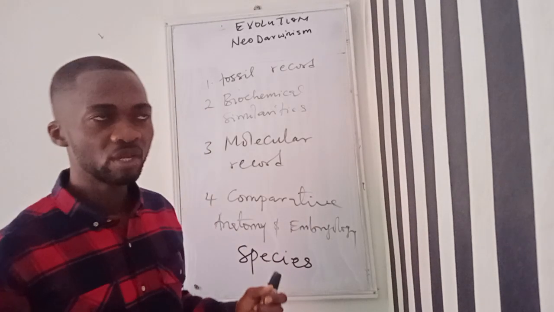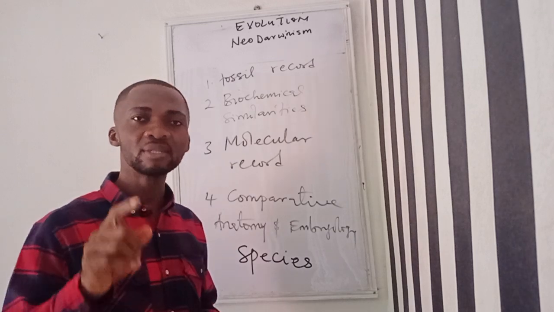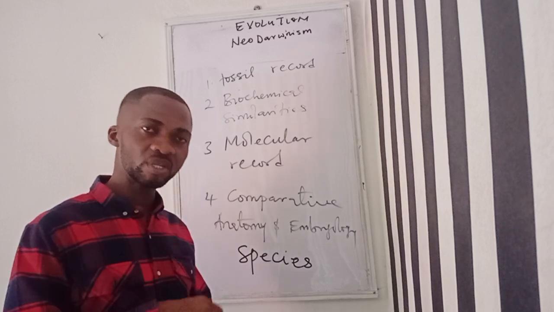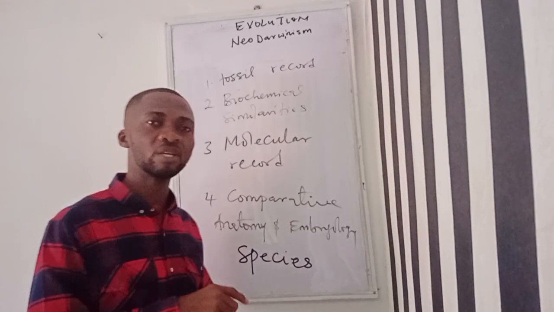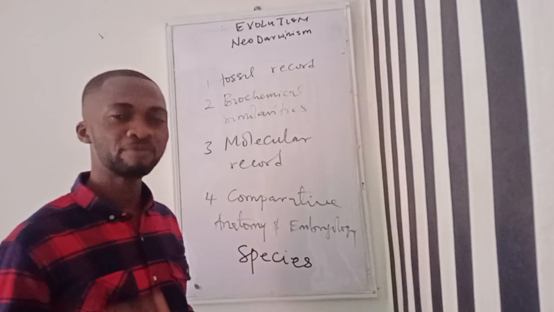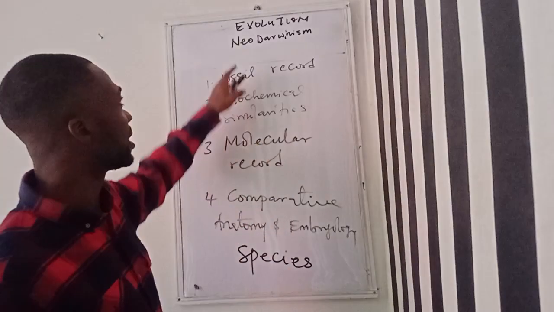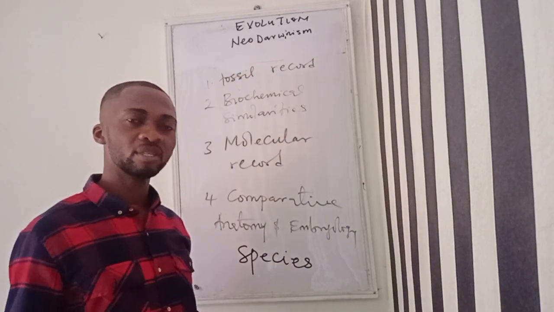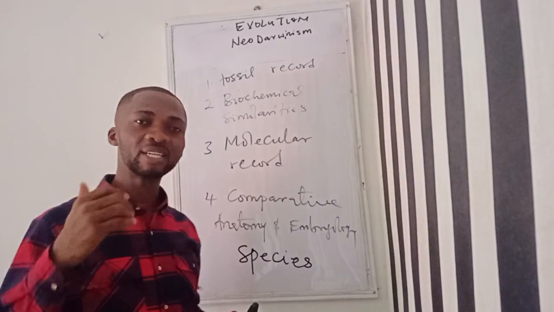So this is similar. Charles Darwin was only able to identify natural selection as a factor that brings about evolution. Of course, natural selection working through environmental pressure. He did not know that apart from natural selection, there are other natural factors or other natural phenomena that can also bring about evolution. And that is where neo-Darwinism comes in. So this is the modern view of evolution. The view of Charles Darwin is an archaic view, even though it's correct, but it's an archaic view.